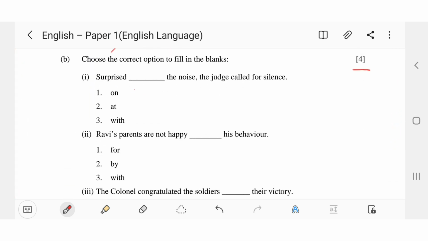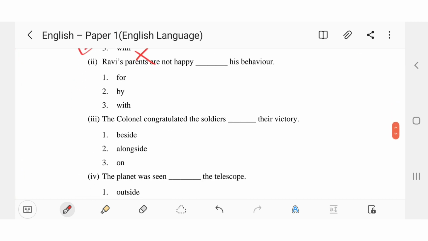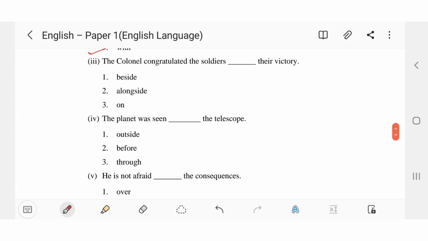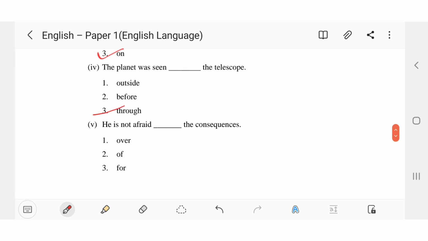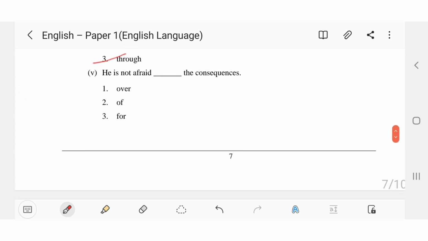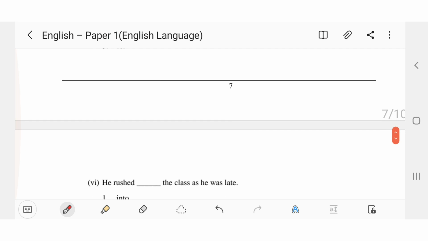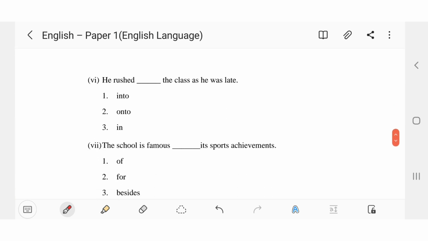First one, surprised dash the noise, the judge called for silence. Surprised on the noise? No. Surprised at the noise, the judge called for silence? Yes. Surprised with the noise? No. So the correct answer is at, surprised at the noise. Second one, Ravi's parents are not happy with his behavior. Third one, the colonel congratulated the soldiers on their victory. Fourth one, the planet was seen through the telescope. Fifth one, he is not afraid of the consequences. Yes. Sixth one, he rushed into the classroom as he was late.